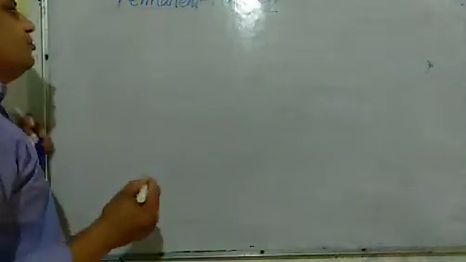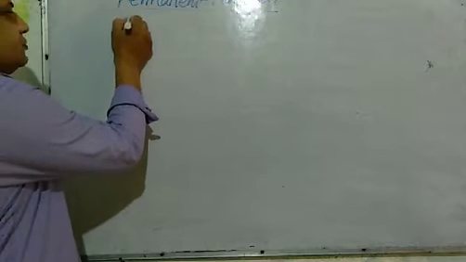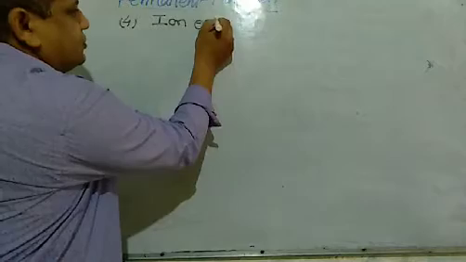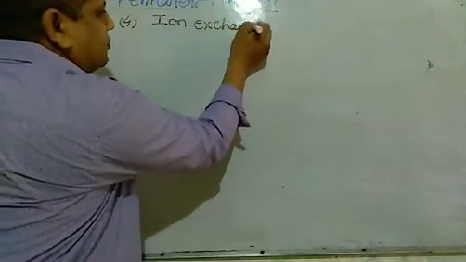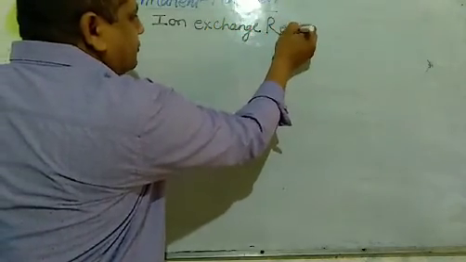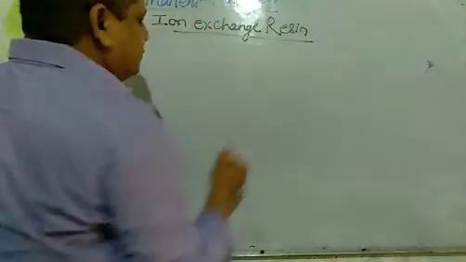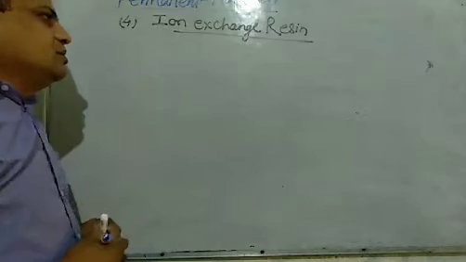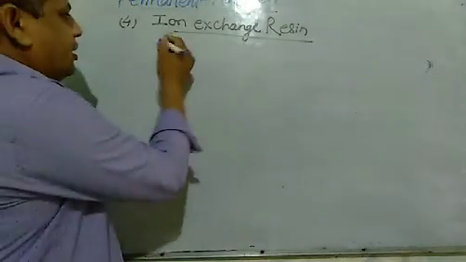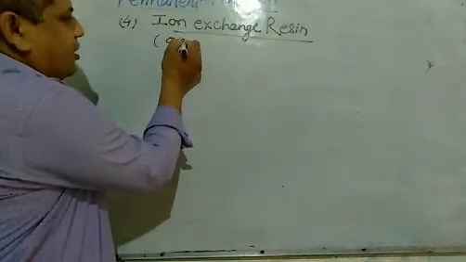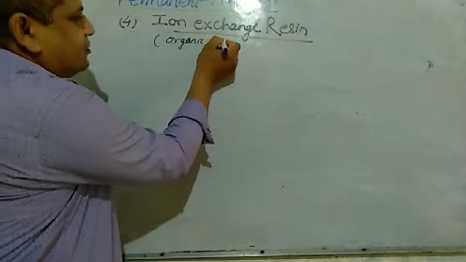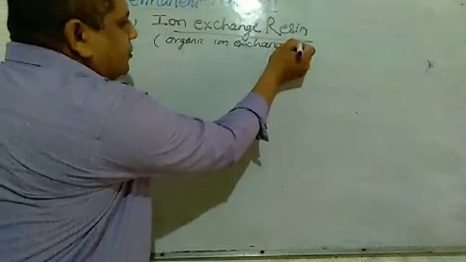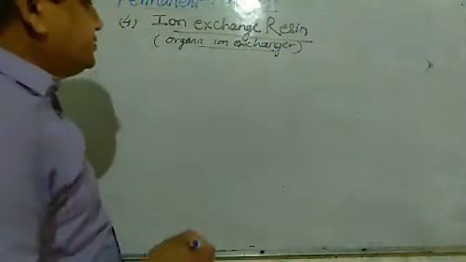The fourth method for the removal of permanent hardness is the ion exchange resin. These are actually organic ion exchangers.